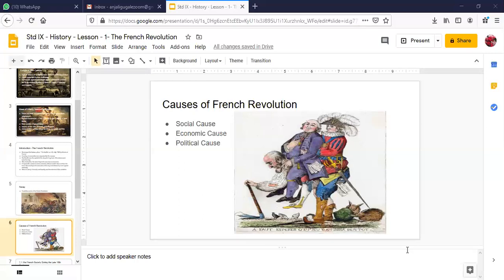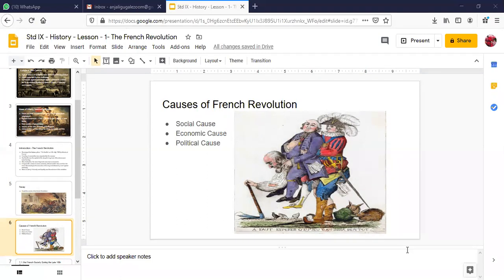Children, can you depict what is happening in this picture? Can you see what is there? Poor, rich, and the king. The king and the noble are sitting on the poor man. He belongs to the third estate.